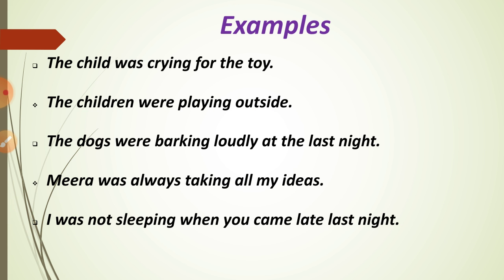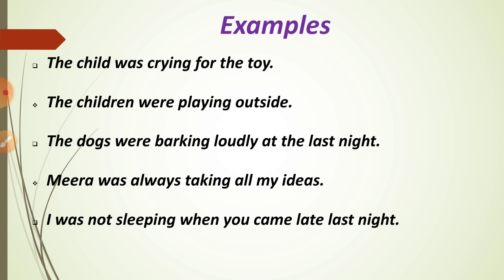Examples for past continuous tense: the child was crying for the toy. So it has already happened and continuously happened. Okay, it has already happened. It is the continuous form. Okay, so the child was crying for the toy.